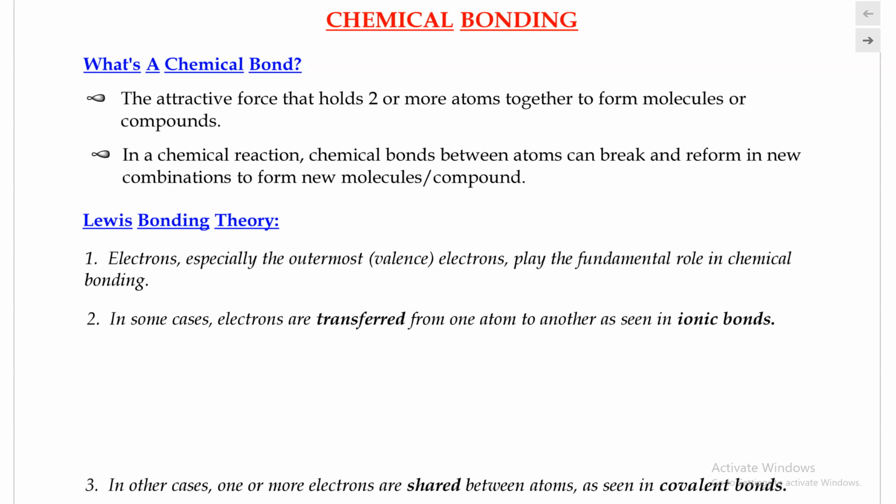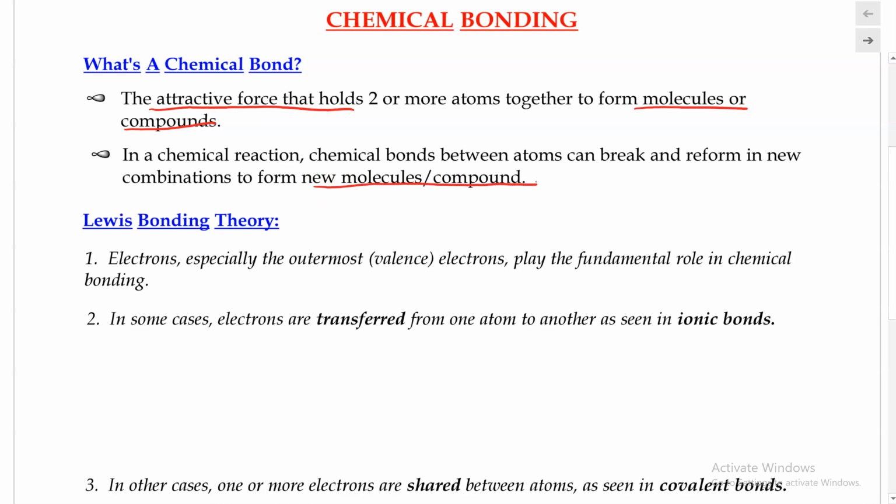A chemical bond, by definition, is basically the attractive force between atoms that holds the atoms together to form molecules and compounds. In a chemical reaction, chemical bonds may be broken and reformed in new combinations to produce new molecules or compounds.